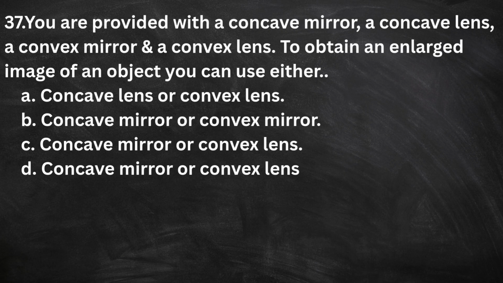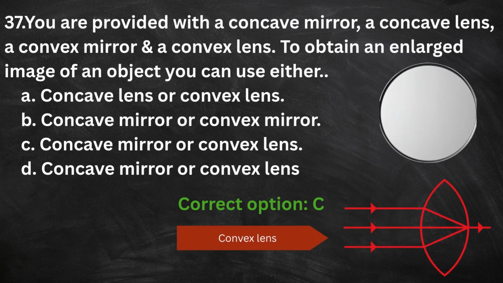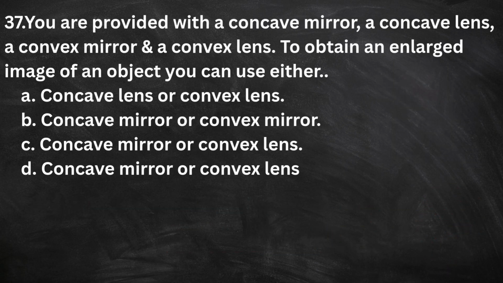37. You are provided with a concave mirror, a concave lens, a convex mirror and a convex lens. To obtain an enlarged image of an object, you can use either A. Concave lens or convex lens. B. Concave mirror or convex mirror. C. Concave mirror or convex lens. D. Concave mirror or convex lens. The correct option is C. In the image you can see the images of concave mirror and convex lens.